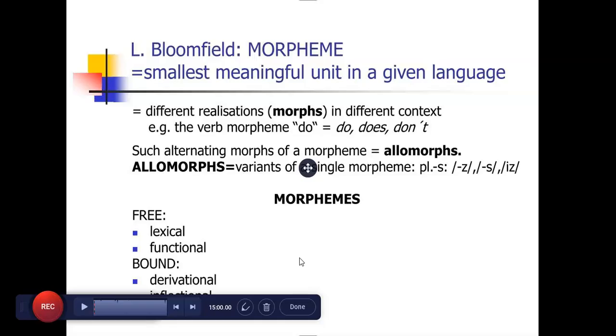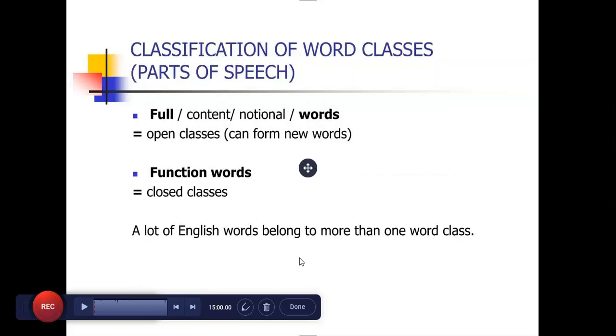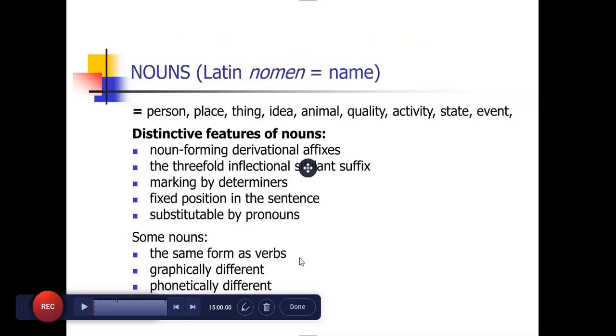Plurals, as, that, as, is. Morphemes are free, lexical, or functional, and bound, derivational. So, classification of word class, parts of speech: content, notional words. Open classes can form new words; function words are closed classes. A lot of English words belong to more than one word class.